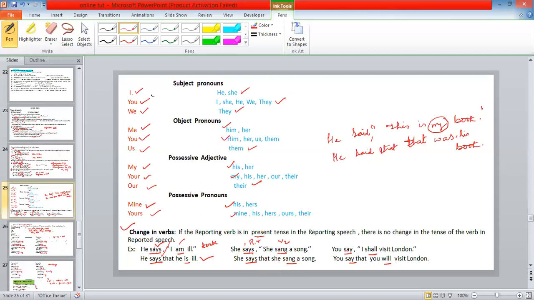Let's see another example. You say, I shall visit London. You say that you will visit London. I shall. You will. This is used in future tense.